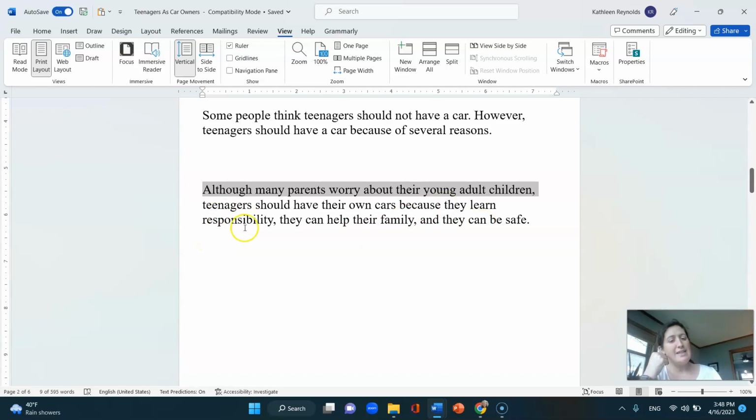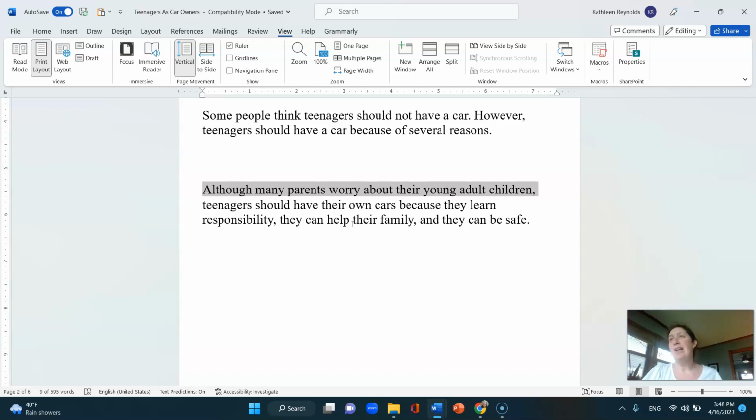In this case, I think responsibility is about, for example, paying for a car, taking care of a car, things like that. Helping their family would be maybe a teenager could work because they have a car. Maybe they could help drive their parents or siblings to different places, and they can be safe.